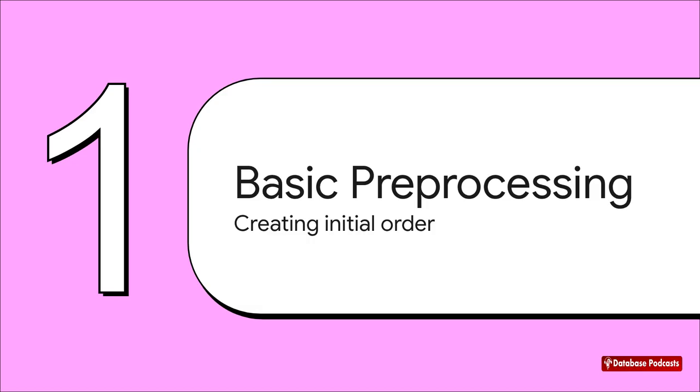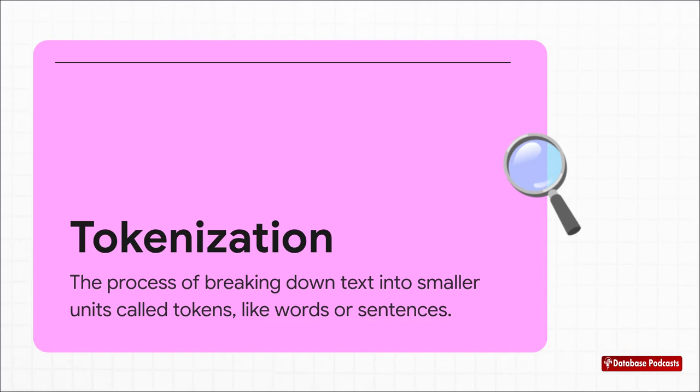Well, the very first step is what we call preprocessing. It's all about creating some initial order out of the chaos and just getting the text into a format we can actually work with. We start with something called tokenization. Now, it's a fancy word, but it's a really simple idea. We just break a sentence down into a list of its individual words, or tokens. Think of it like taking a sentence and putting each word on its own separate index card, so we can start sorting and organizing them.